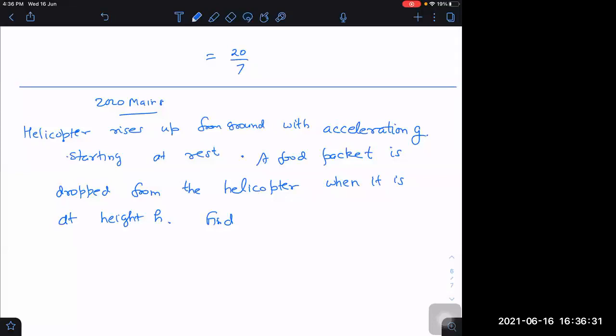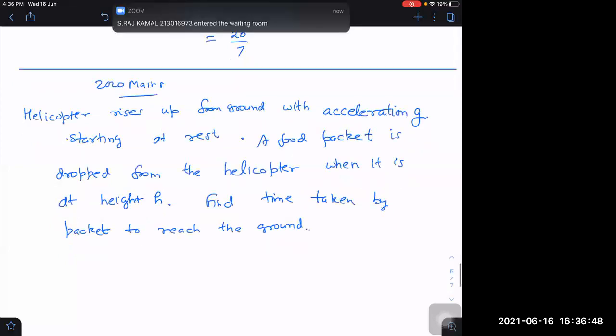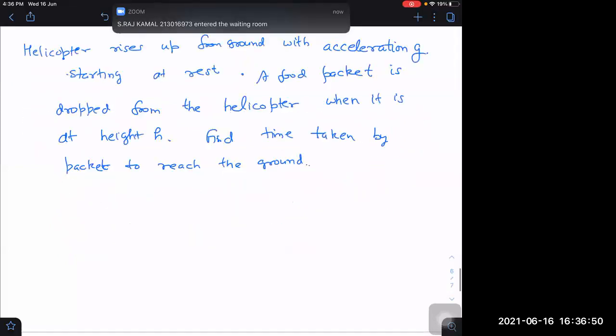Find the time taken by the packet to reach the ground.